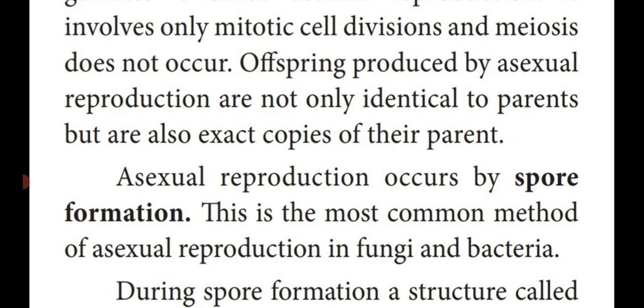The newly formed individuals resemble their parental character. Then this reproduction takes place by spore formation. The spore formation method of asexual reproduction is the common method in fungi and bacteria.